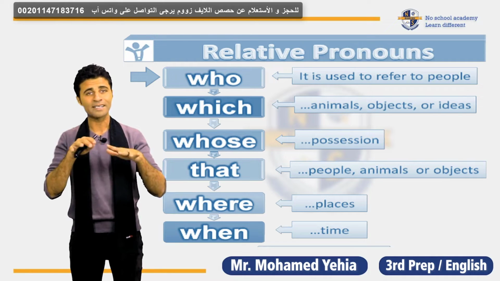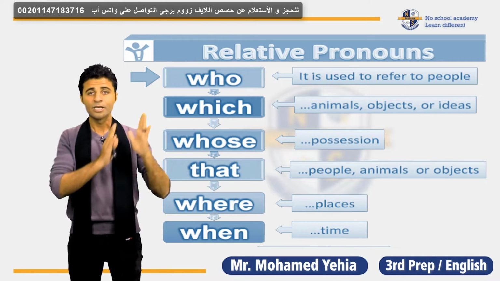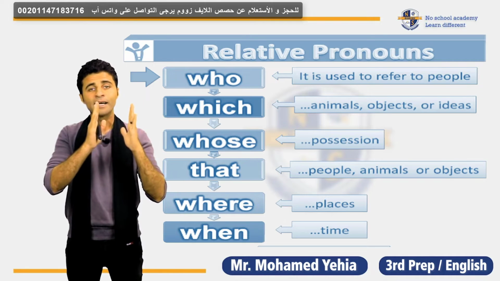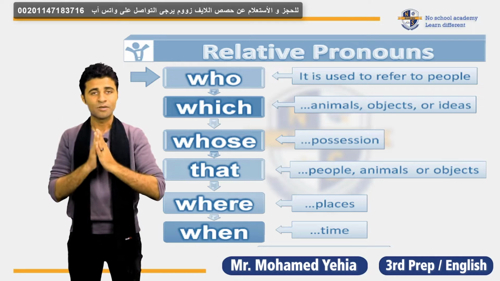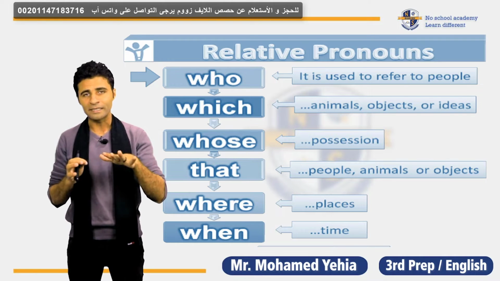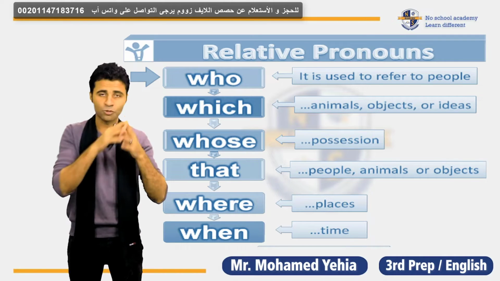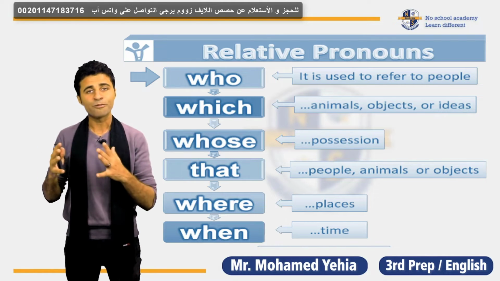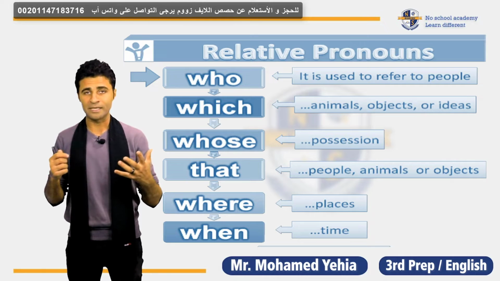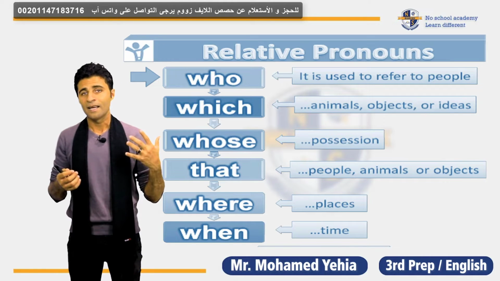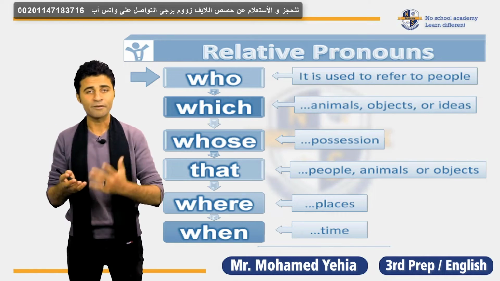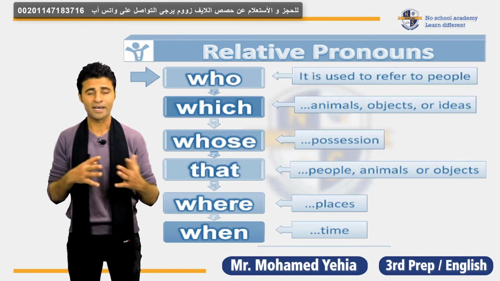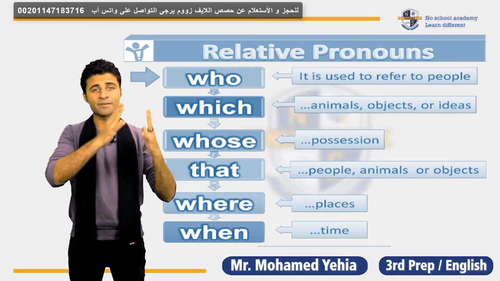Okay, that it can be used like which. Let me give you more examples. This is the first sentence. New York is a city. New York never sleeps. So never sleeps here doesn't mean going to bed. No, New York never sleeps means the people are in the street 24 hours and the shops and the malls and everything are open, because this is like a trading center in America. So New York is a big city.